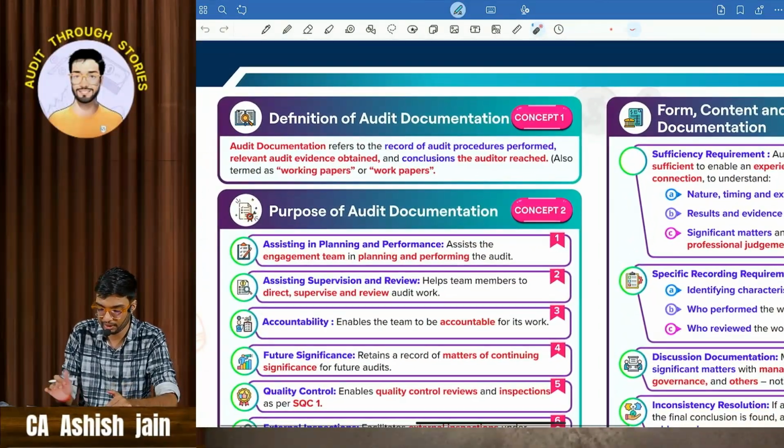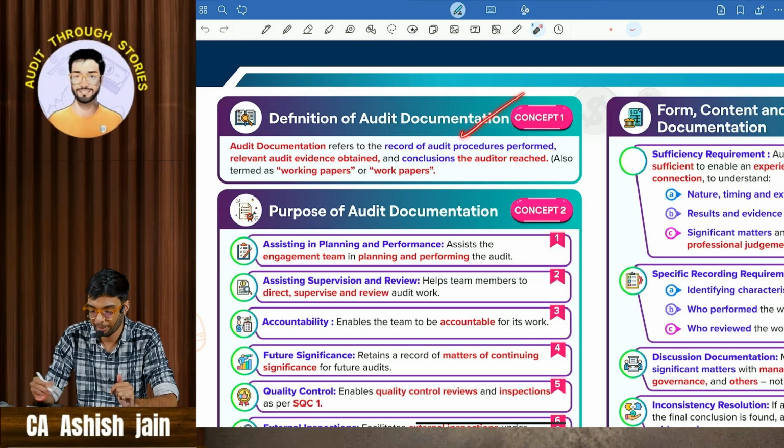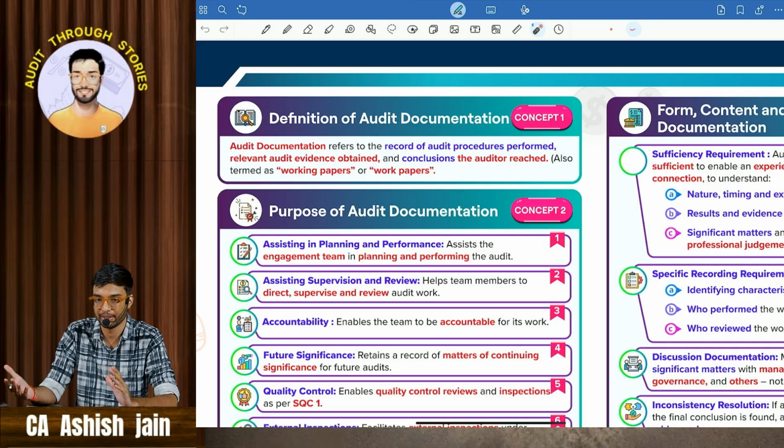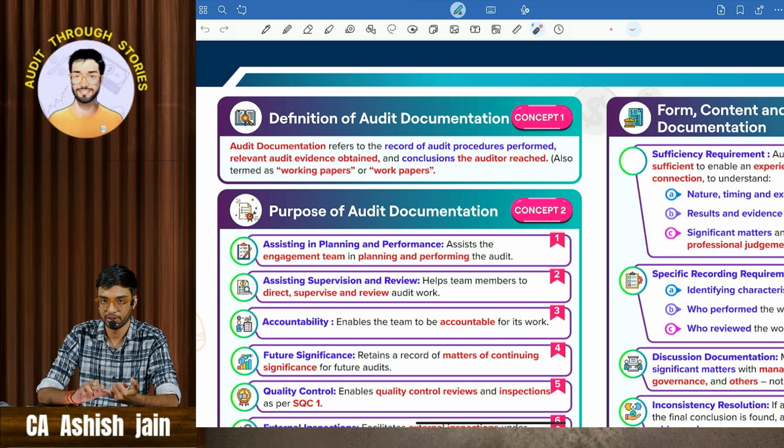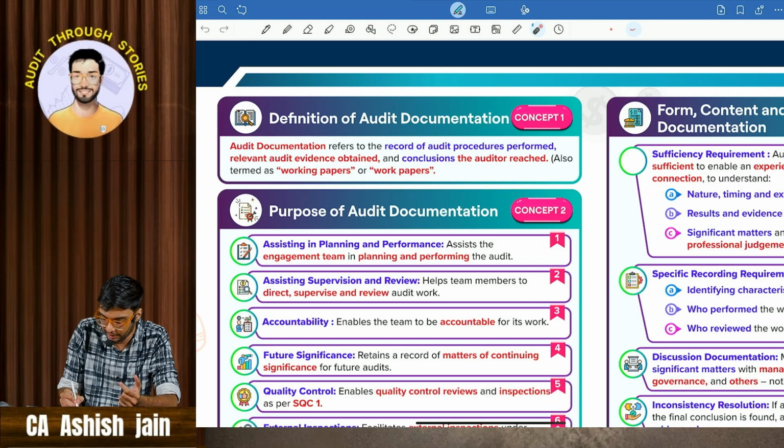So first is the definition of audit documentation. Just imagine what can be the definition of audit documentation. What the auditor does, he applies the procedures. What is he going to document? Obviously whatever procedures he has applied, he has to document. That's what this definition talks about: recording of audit procedures performed.